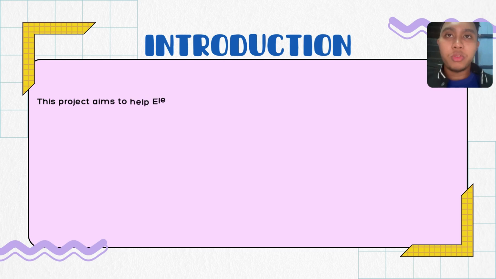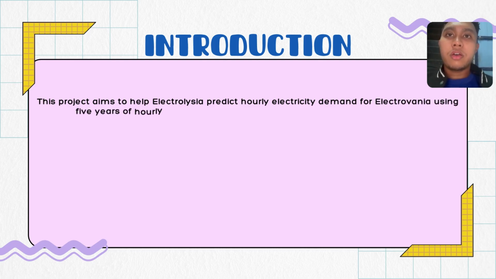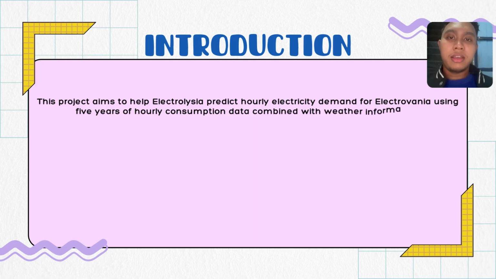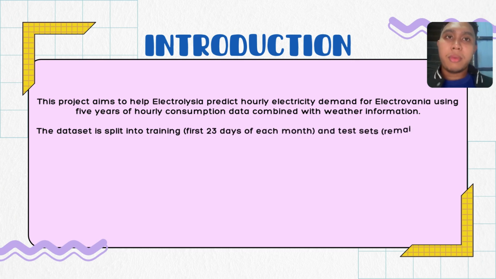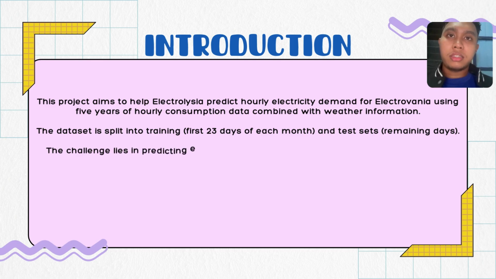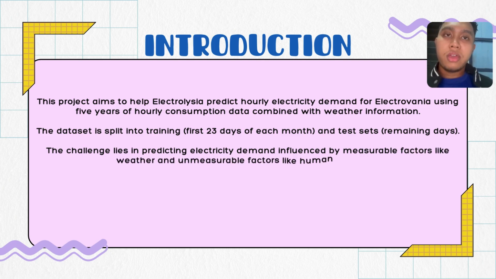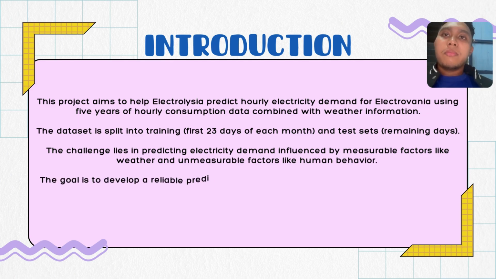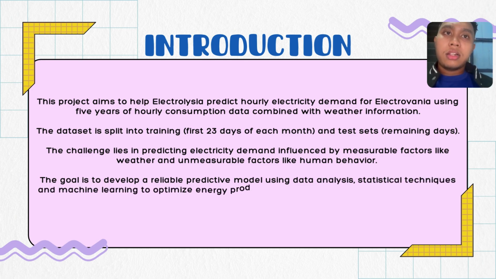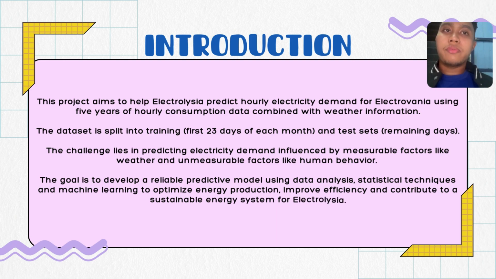Introduction. This project aimed to help Electrosia predict hourly electricity demand for Electrofania using 5 years of hourly consumption data combined with weather information. The dataset is split into a training set of the first 23 days of each month and a test set of the remaining days. The challenge lies in predicting electricity demand influenced by measurable factors like weather and unmeasurable factors like human behavior. The goal is to develop a reliable predictive model using data analysis, statistical techniques, and machine learning to optimize energy production, improve efficiency, and contribute to a sustainable energy system for Electrosia.